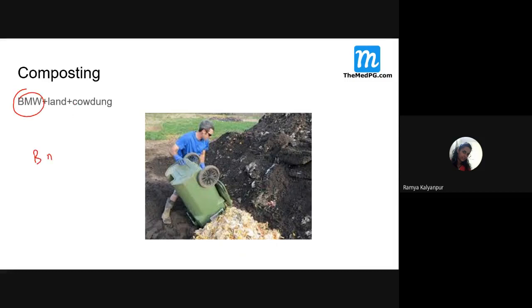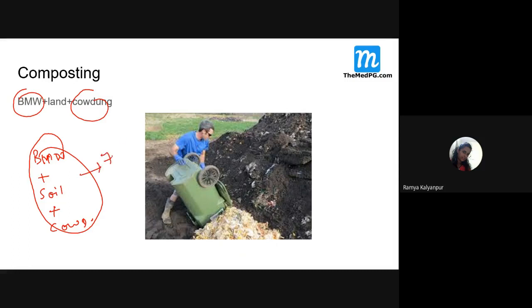So biomedical waste, then what is kept there? Then soil is added to this, then a layer of cow dung. So all this we add, then we keep it for some days, 7 days or some days, then heat will be generated.